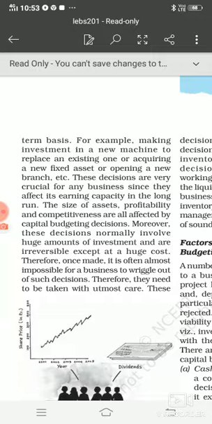सो दिस विल बी कॉल्ड एज अ डिसीजन ऑफ कैपिटल बजटिंग. सेम थिंग इज दैट अ न्यू फिक्स्ड एसेट्स or a new branch of a business has been set up. This will not give you a quick return in days or months. This is going to give you a return after a long period of time. That is the reason we say that these all are long term decisions, and these are also called capital budgeting decisions.